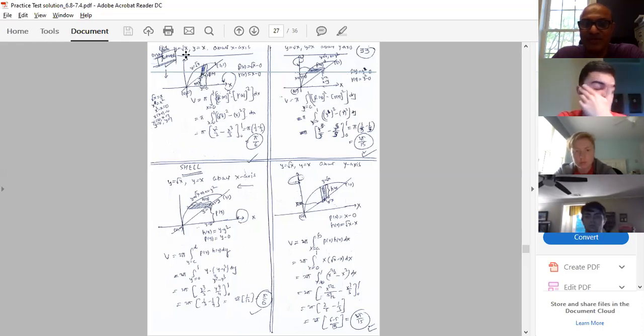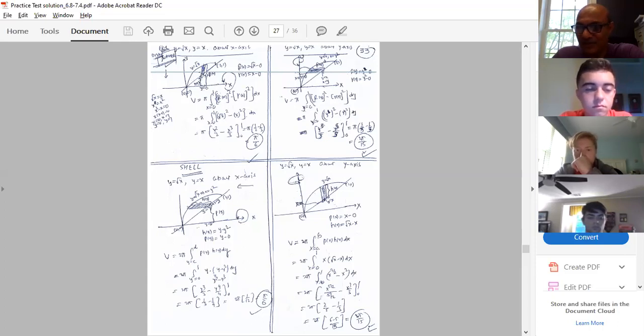If you solve these two equations, y equal to root x and y equal to x, the points of intersection come from x square minus x equal to 0, so x equal to 0 and 1. If you plug these values into either equation you get the values of y, so the points are (0, 0) and (1, 1). We are integrating with respect to x, so x runs from 0 to 1. Then after solving this, you get pi by 6 as the answer. That's your volume.